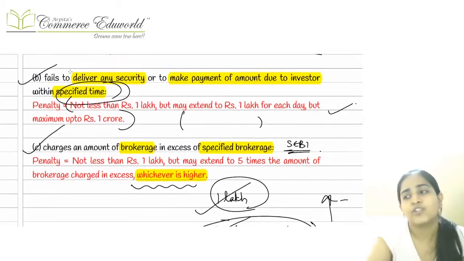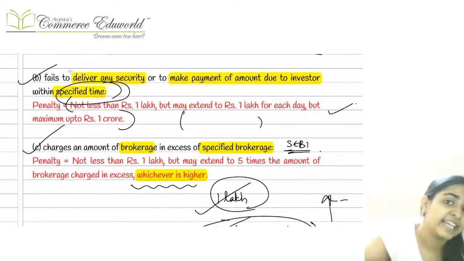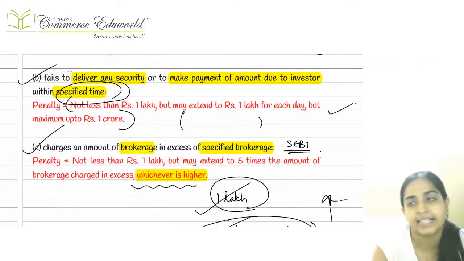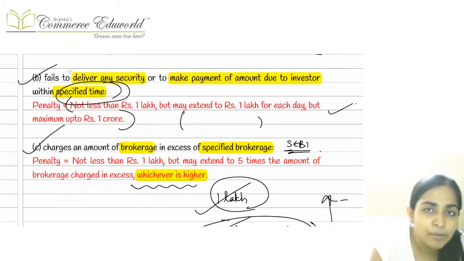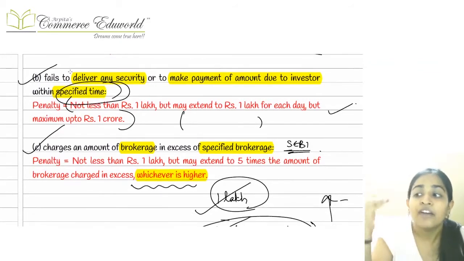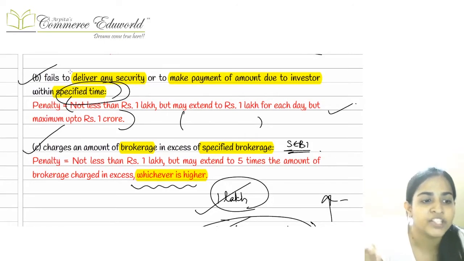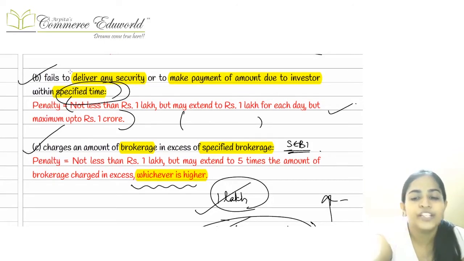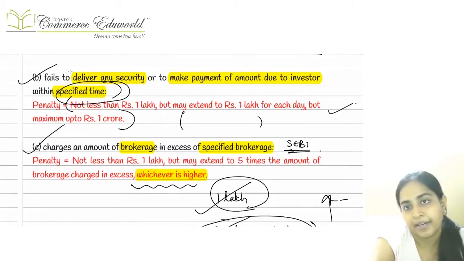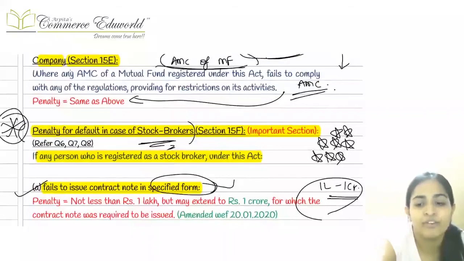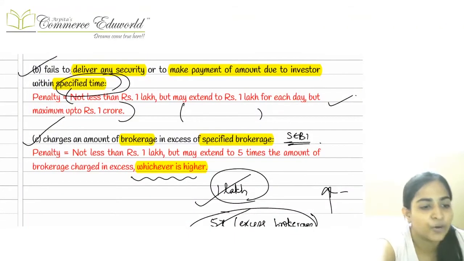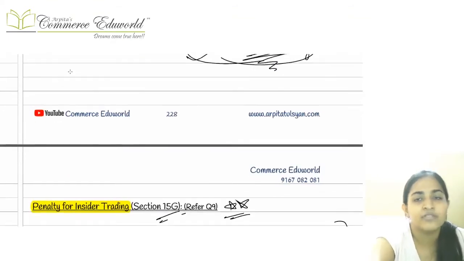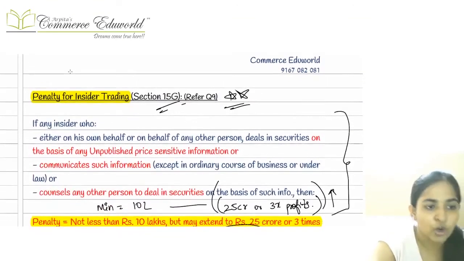And the last one, if the stockbroker has charged brokerage in excess of the limits, in excess of the specified brokerage, then minimum rupees 1 lakh, and it can go up to 5 times the excessive brokerage charge. And out of these two, we have to take whichever is higher. Okay, on this section number 15F, you can expect a direct question. Okay, direct question, state the penalties which will be applicable in case of a stockbroker.